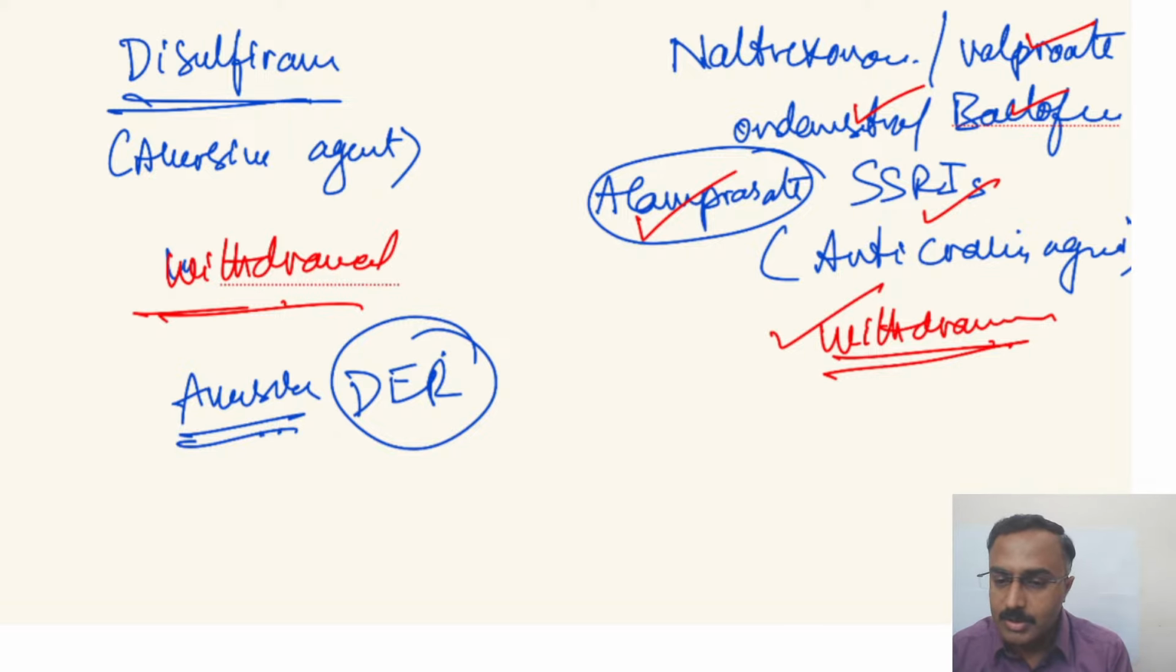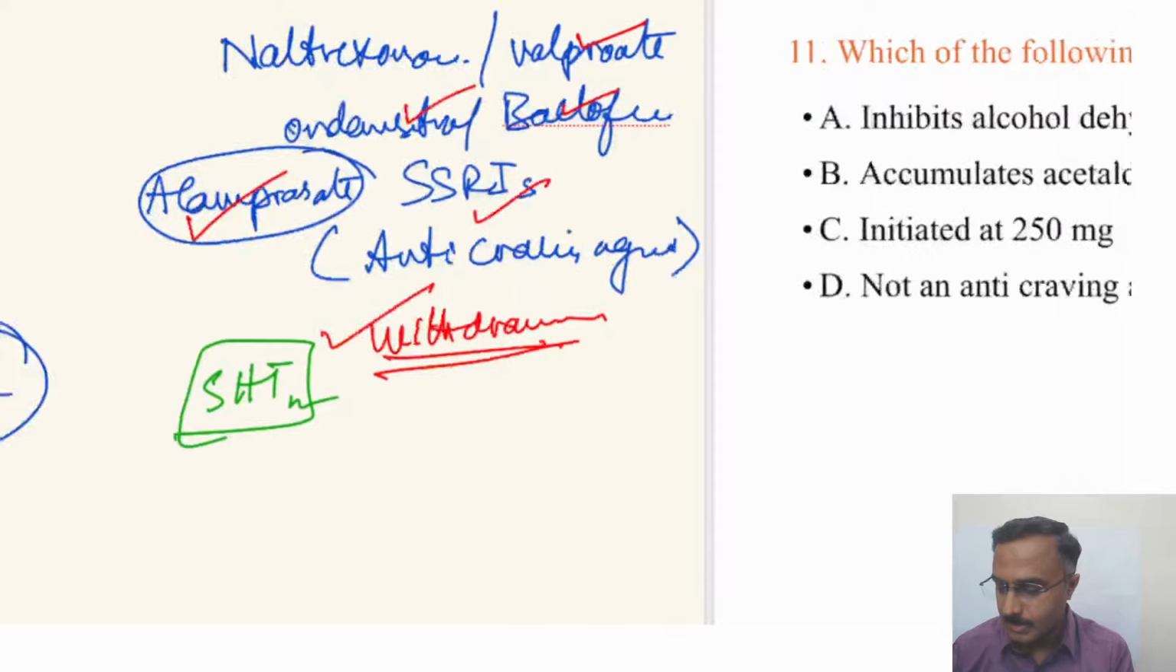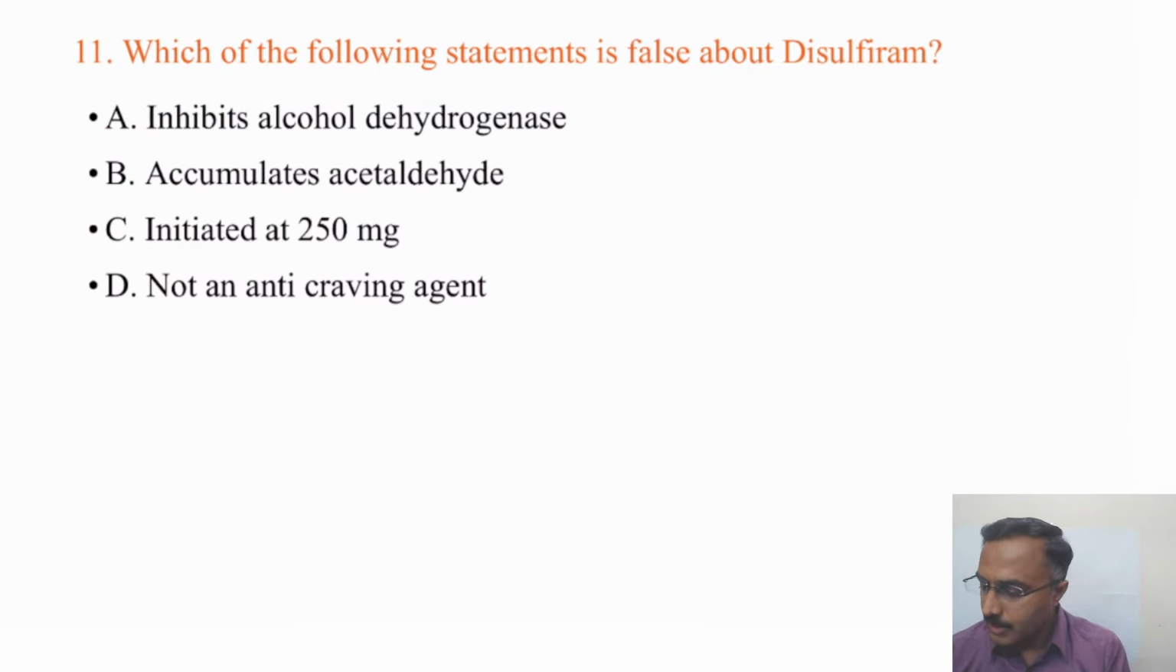And coming to the query of Muskan Jindal: how can ondansetron act as an anti-craving drug? Though it acts on the 5-HT receptor, the definitive reason is not known, just like baclofen, where a membrane stabilizing action seems to be the basis for the anti-craving effects seen with ondansetron or baclofen. Going to the next question.